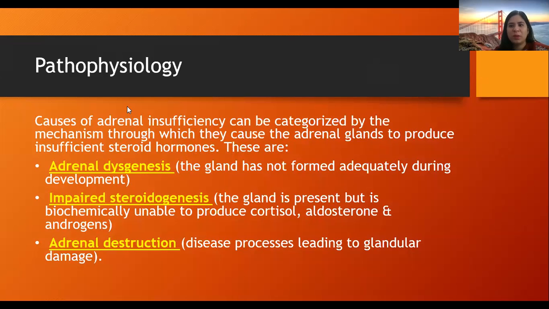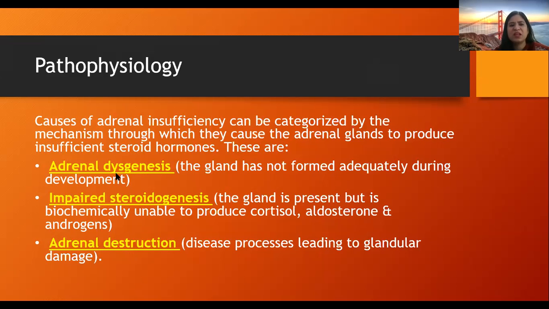Now we move on to the pathophysiology of adrenal insufficiency. The basic causes which we have seen in primary, secondary and tertiary are categorized by the mechanism through which they cause the adrenal glands to produce insufficient steroid hormones. Basically, three mechanisms are responsible for all the causes. It is the categorization. First is adrenal dysgenesis. Second is impaired steroidogenesis, and third is adrenal destruction.